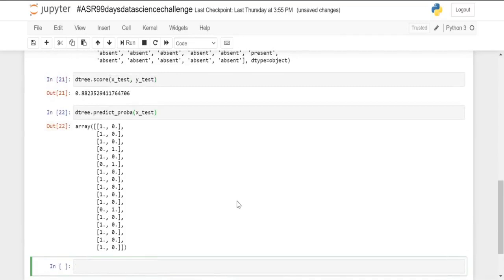That's all for today in this video. In this video we looked at how the decision tree algorithm works.